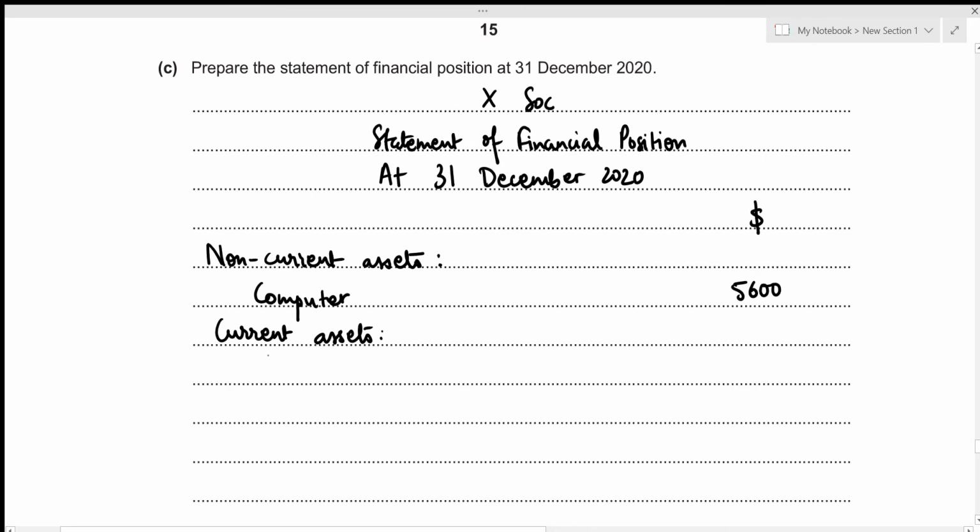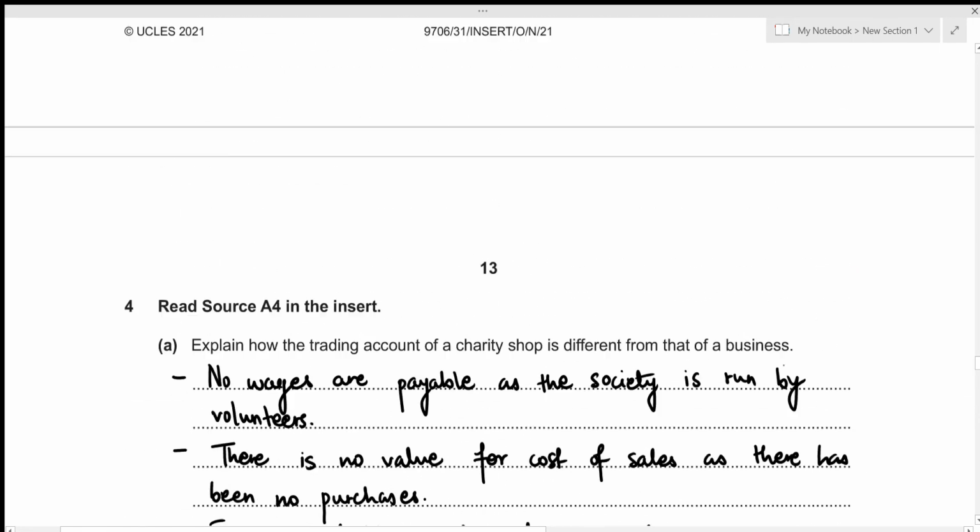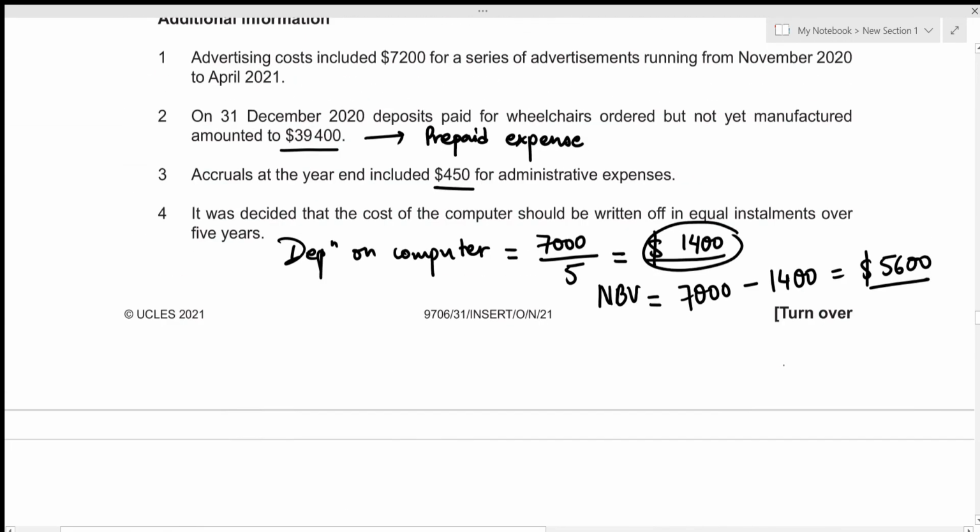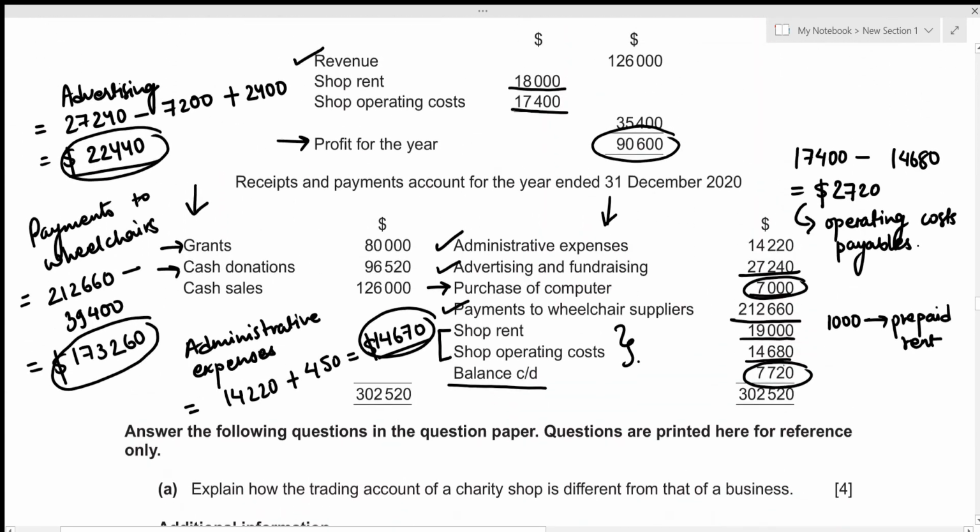That's bank with the value of 7,720. Again, let's have a look at additional information. So we know that there was a prepaid rent for shop, which amounted to 1,000 that we figured out right here. So this should be included in our other receivables section because that's a prepaid rent.